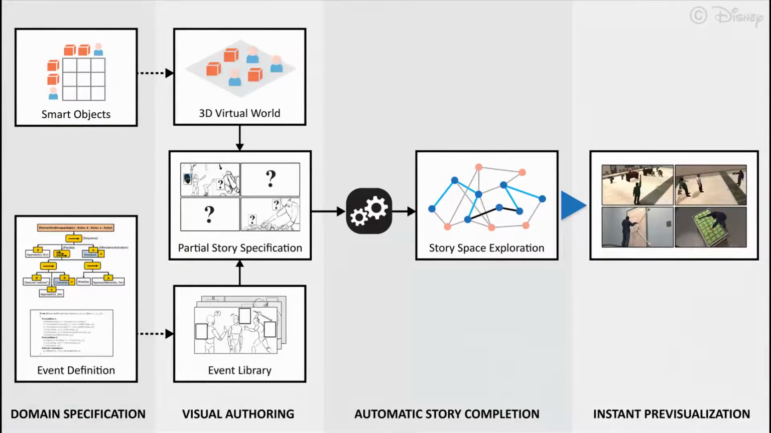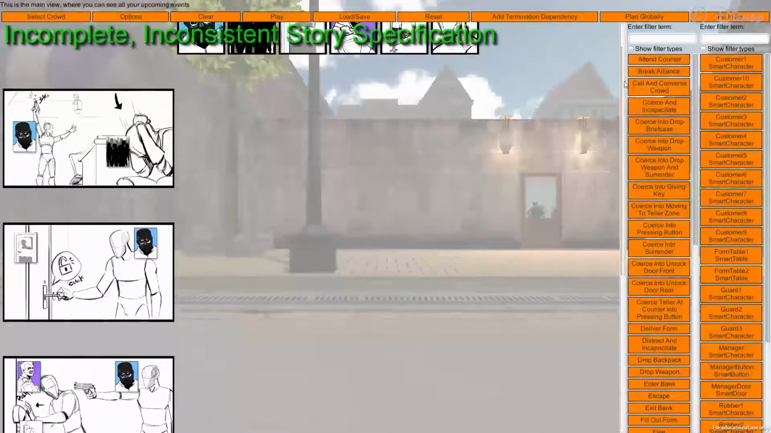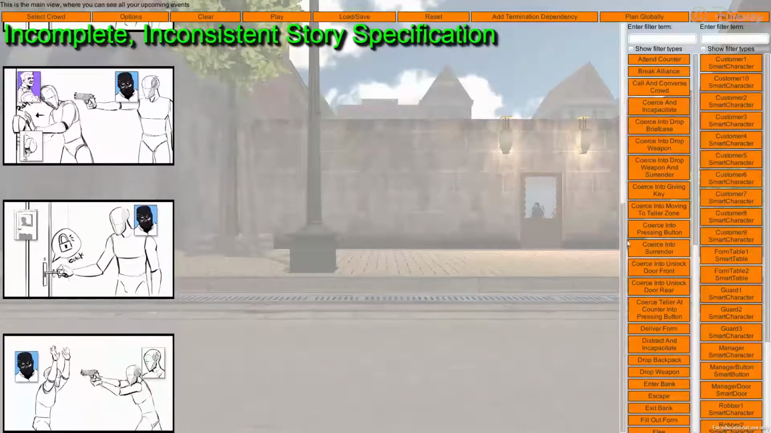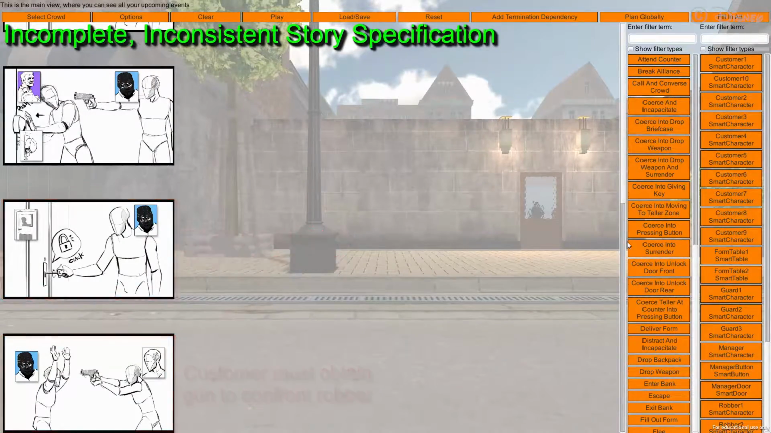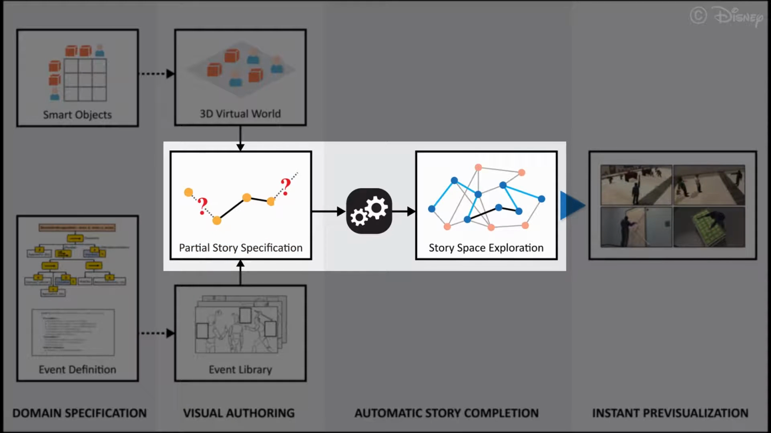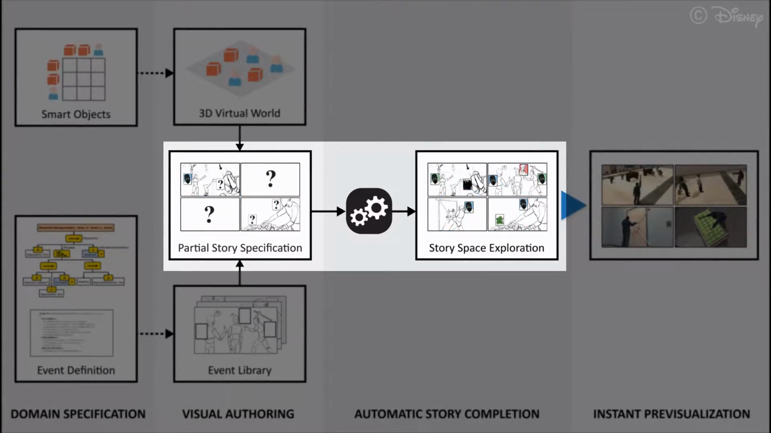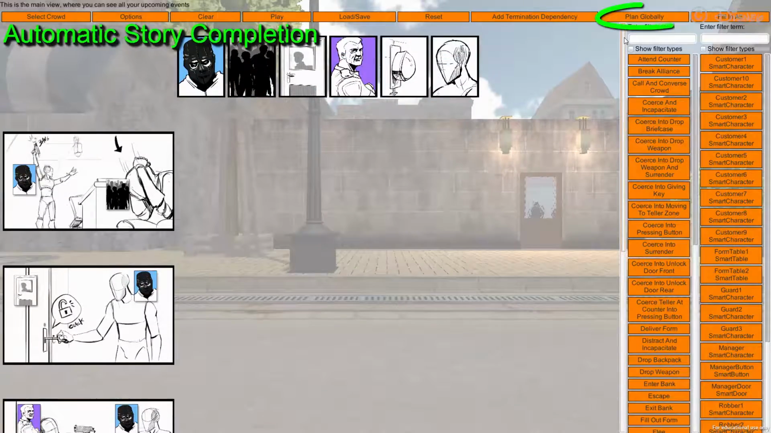To further ease the authoring burden, Canvas allows authors to focus only on key events that are narratively significant. In this example, the author ends the story with a customer holding the robber at gunpoint. Canvas automatically identifies and resolves the incomplete stories by efficiently exploring the space of partial narratives using a provably sound, complete algorithm. For the story to end as specified, the customer needs access to a weapon.